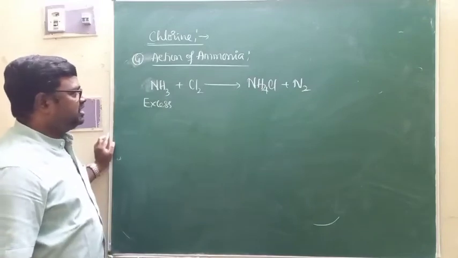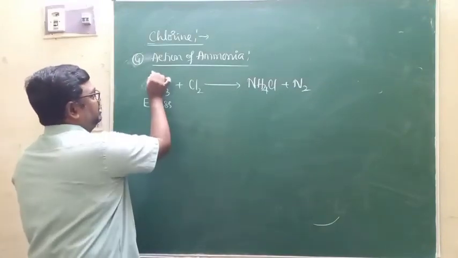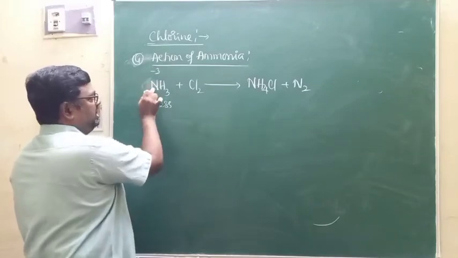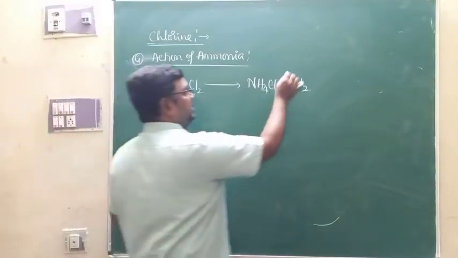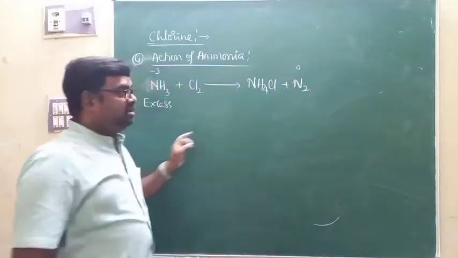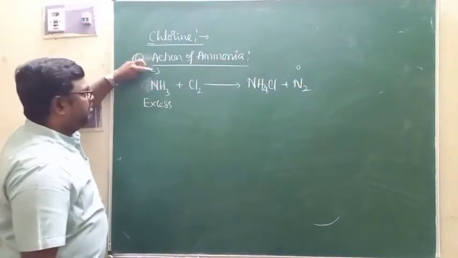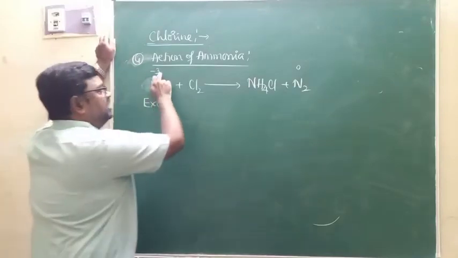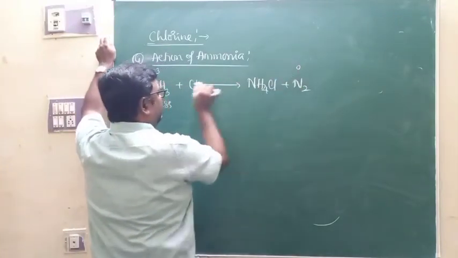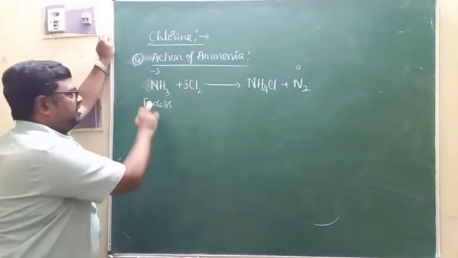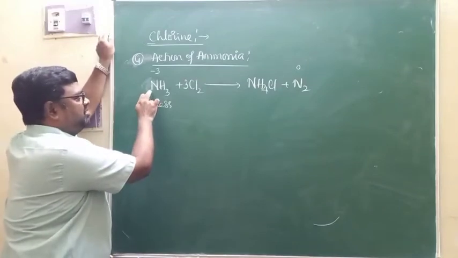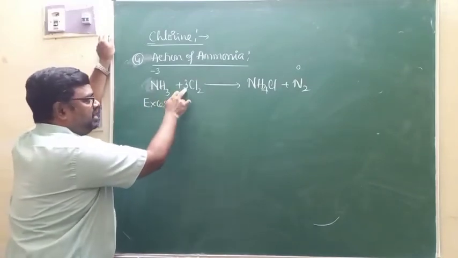If you want to balance this, I go for it. The oxidation number of nitrogen is -3 in ammonia. The oxidation number of nitrogen is 0 there. Here nitrogen has oxidation number 0, there it is -3. When calculating, -3 becomes 0, so what is the change? 3. Multiply by 3 here, the change of oxidation number of nitrogen is multiplied to this.